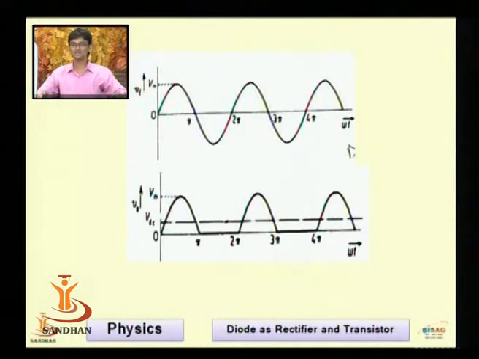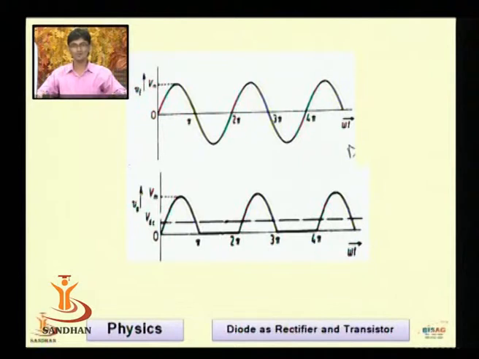The pi to 2 pi region of the applied input is a negative potential, and the diode is not going to conduct during this negative potential, because the negative potential is applied to the anode and the diode will be reverse biased. In reverse bias, the diode does not conduct; it is a unidirectional device.